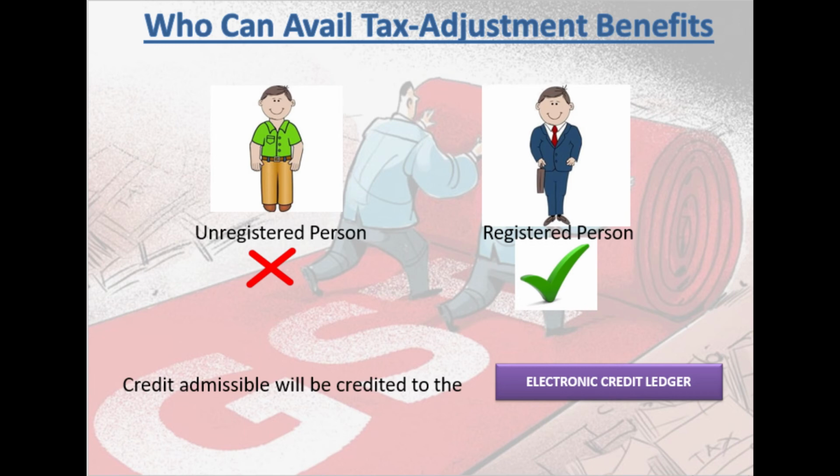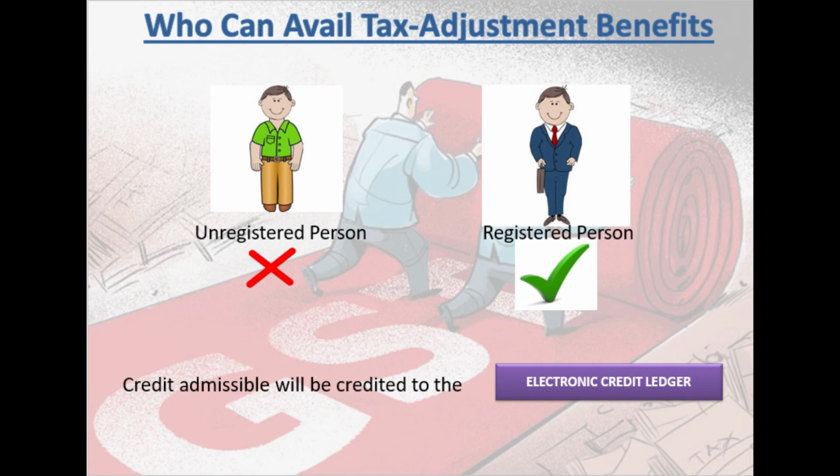When you pay me 100 plus 18, you will get credit in your electronic credit ledger of 9 rupees SGST and 9 rupees CGST paid to me. So whatever taxes you have paid to me, or via me to the government, you are entitled to take credit. It will appear in your electronic credit ledger, and only then can you adjust it against your output GST liability when you supply the goods and charge CGST and SGST to your end customer. I hope I am clear about the electronic credit ledger. Say you supply the same goods to your customer at 200 rupees, and you charge 18%.